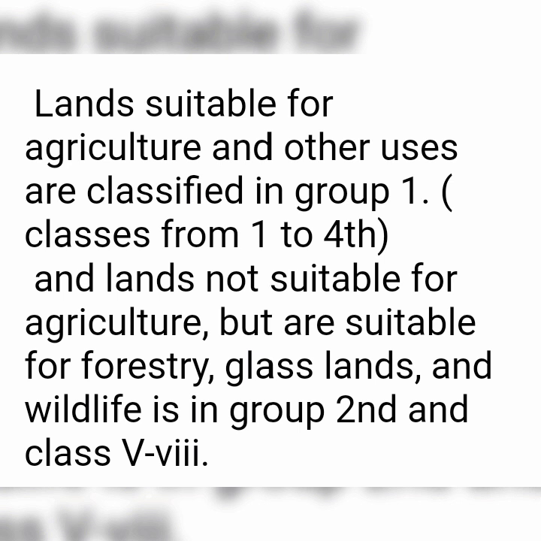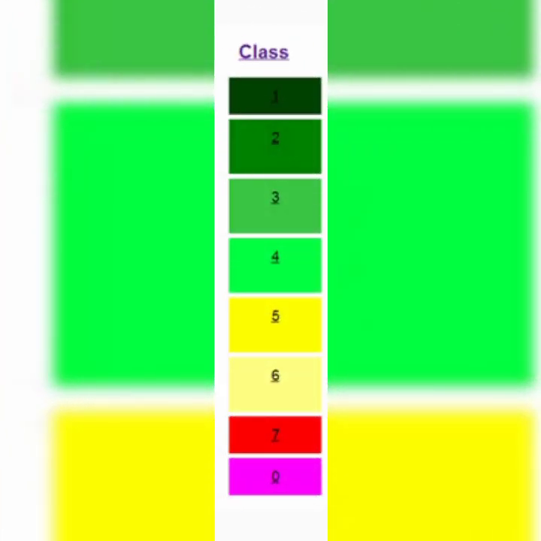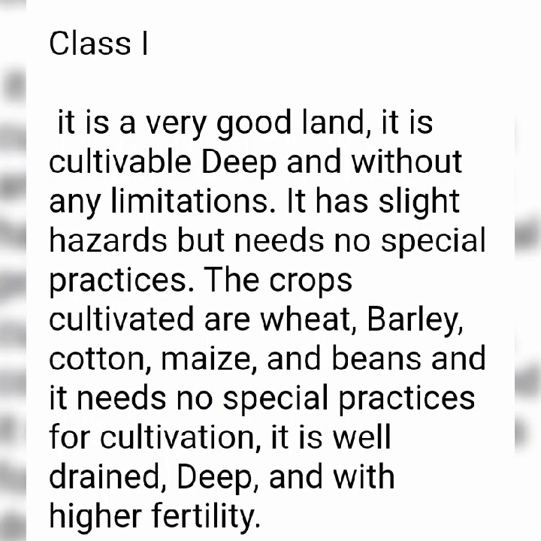classes 5 to 8. Class 1. It is a very good land. It is cultivatable, deep, and without any limitations. It has slight hazards but needs no special practices. The crops cultivated are wheat, barley, cotton, maize, and beans, and it needs no special practices for cultivation.